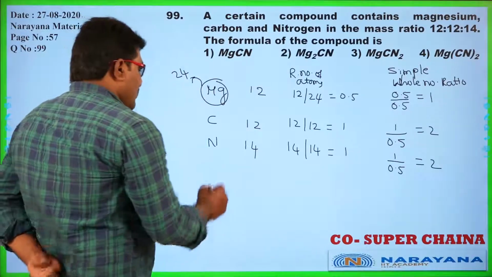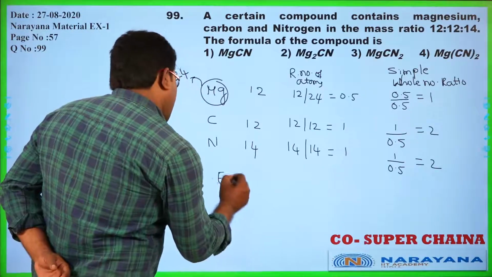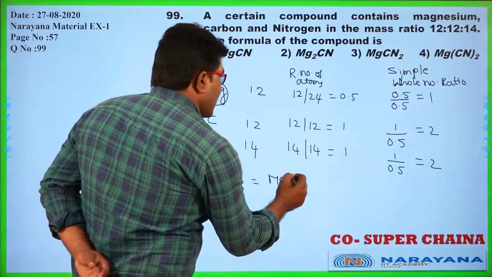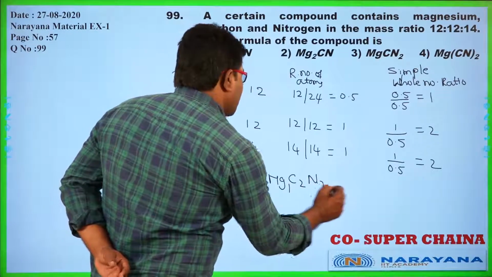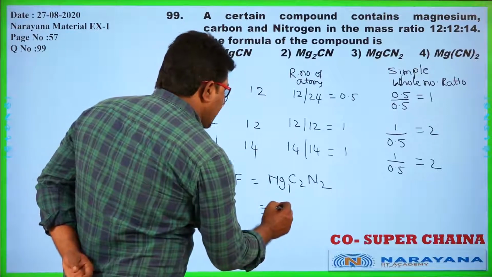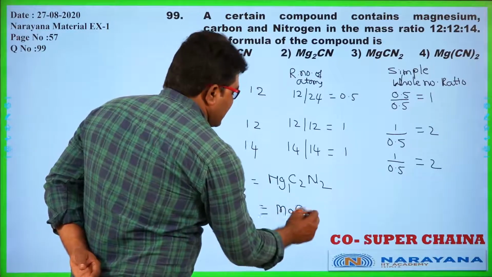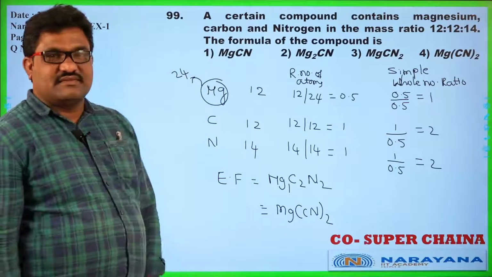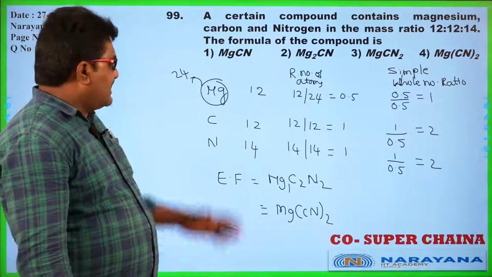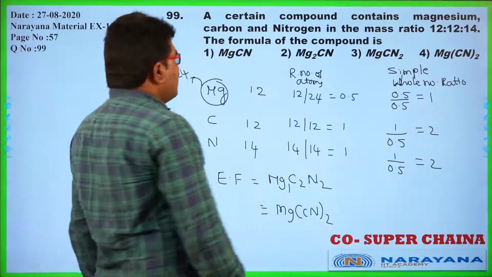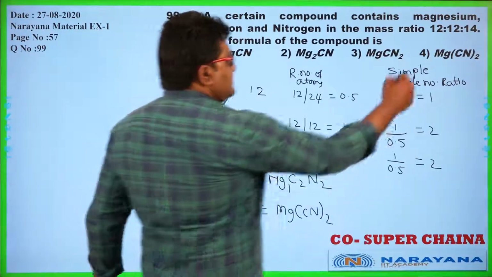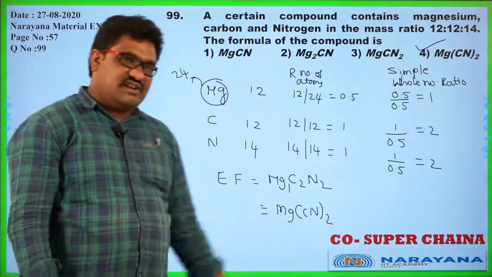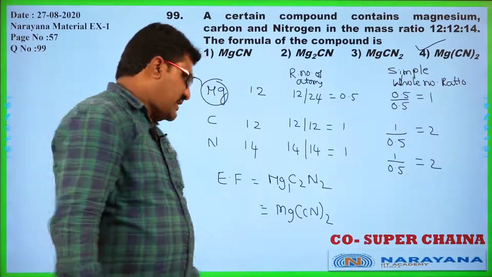Okay. Now what is the empirical formula of the compound? We have magnesium 1 atom, carbon 2, nitrogen 2, and we can write this as magnesium cyanide, Mg(CN) taken twice. Okay, is it clear? Now among the given options, which one is the correct one? Mg(CN)2, the fourth one is the correct one. Okay, is it clear? Now let us go for the next question.